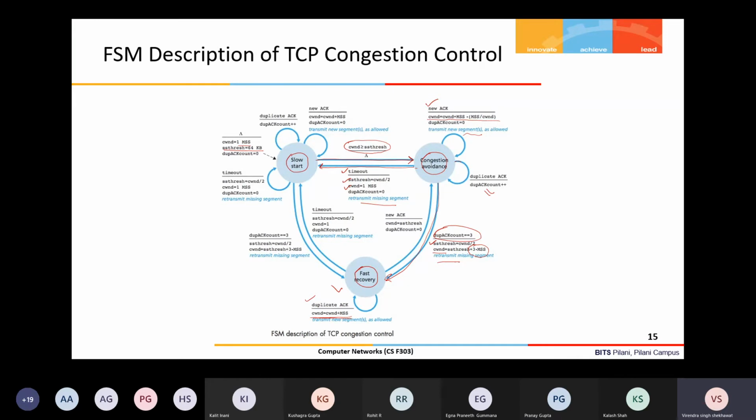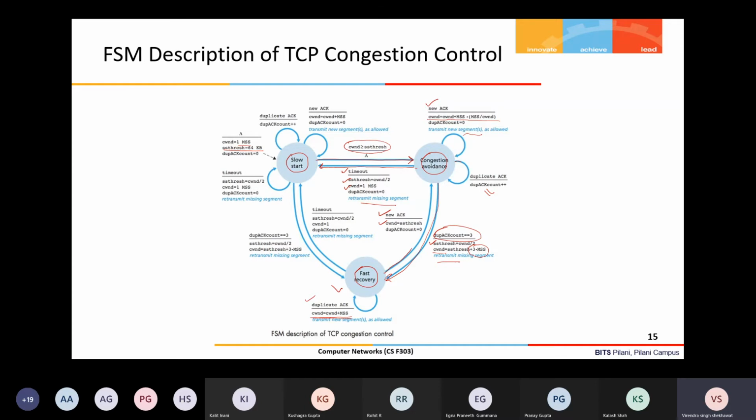You transition from fast recovery to congestion avoidance when you receive a new acknowledgement, meaning your retransmitted packet is received by the receiver, and you get a new acknowledgement from the receiver. Then you transit to the avoidance phase, and in the avoidance phase your congestion window will be the same, with no change in the congestion window, equal to the threshold value only. So this is how the fast recovery to congestion avoidance transition happens.